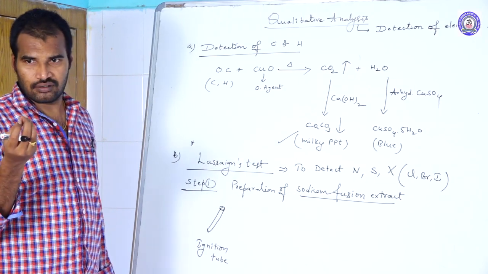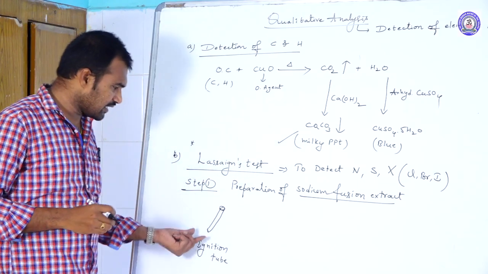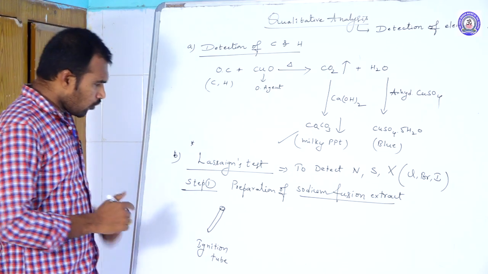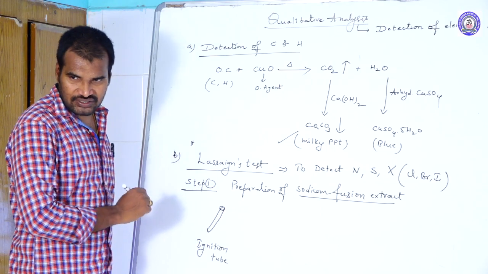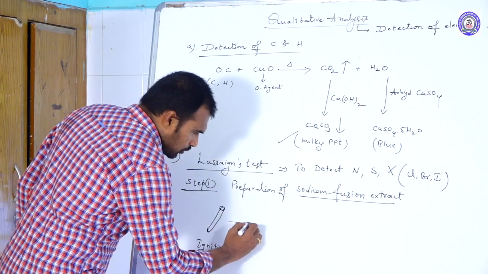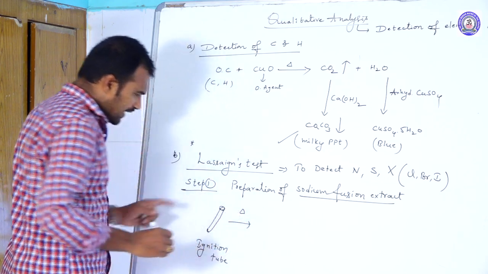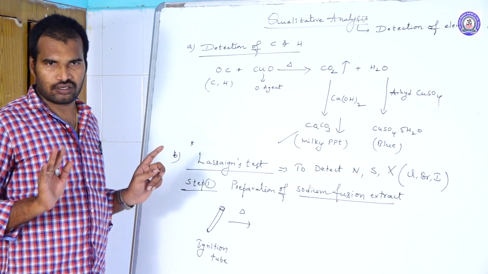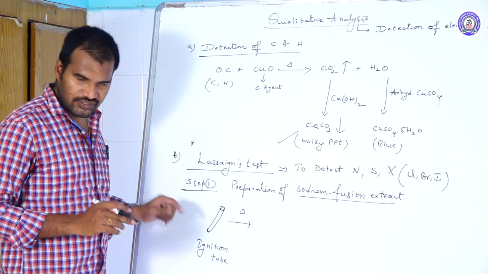It's a very small test tube, and it has high thermal resistance. Now, what happens? You heat the ignition tube until it becomes reddish hot.